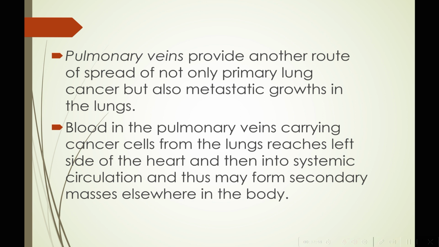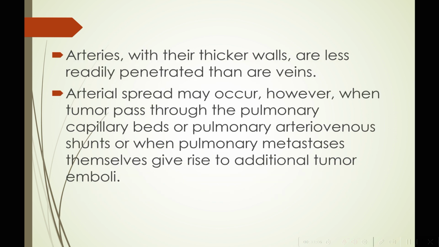Pulmonary veins provide another route of spread of not only primary lung cancer but also metastatic growths in the lungs, and therefore blood in the pulmonary veins carrying cancer cells from lungs reaches the left side of the heart and then into systemic circulation, and thus may form secondary masses elsewhere in the body. Arteries with their thicker walls are less readily penetrated than are veins. Arterial spread may occur, however, when tumor passes through the pulmonary capillary beds or pulmonary arteriovenous shunts, or when pulmonary metastases themselves give rise to additional tumor emboli.